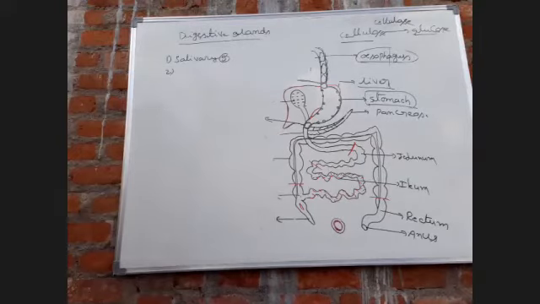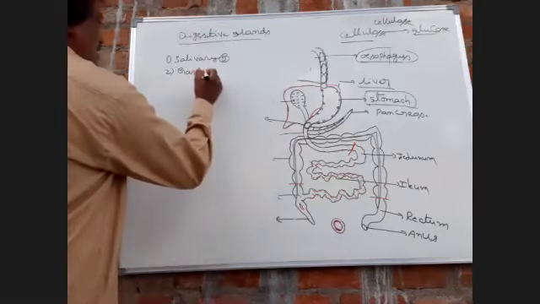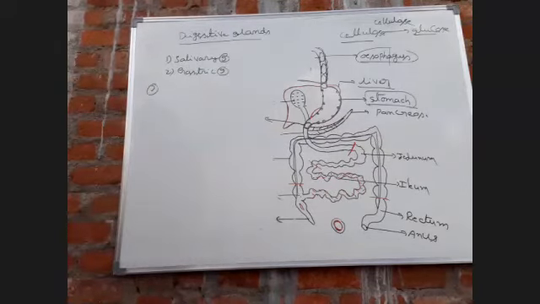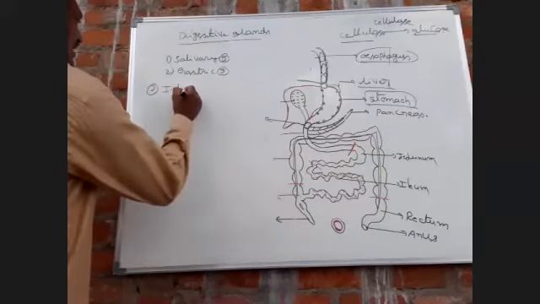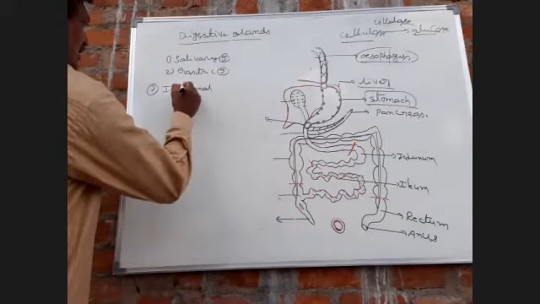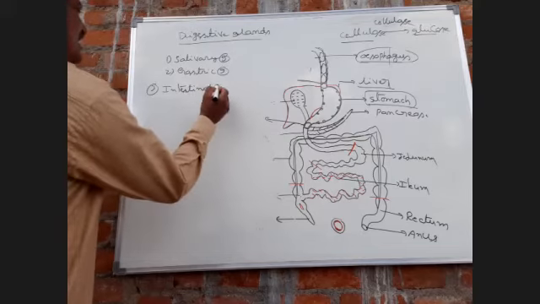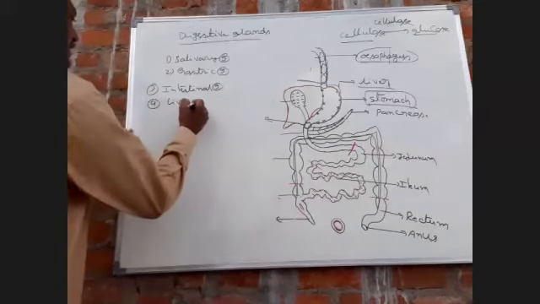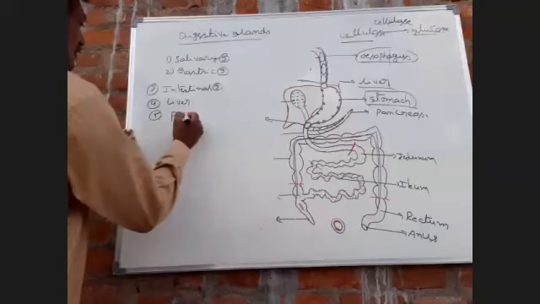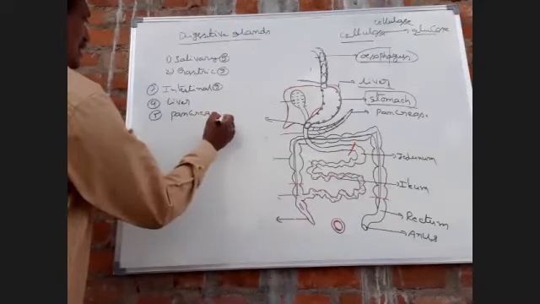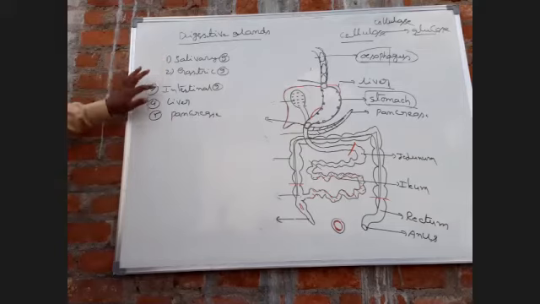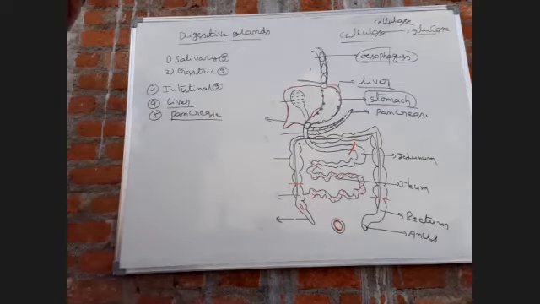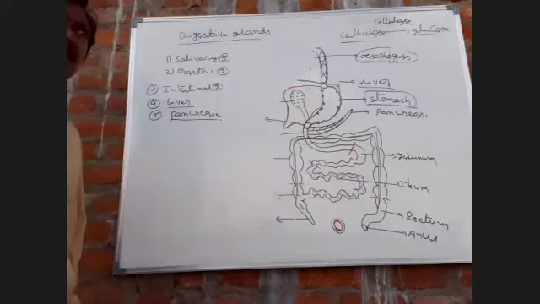Number 2, gastric. Number 3, intestinal. Number 4, liver. Number 5, pancreas. Salivary glands, gastric glands, intestinal glands, liver and pancreas. First one, come to the salivary gland.